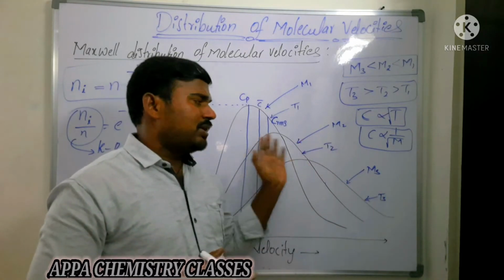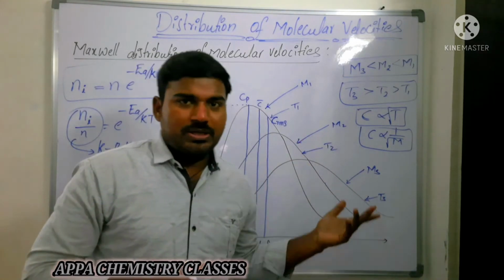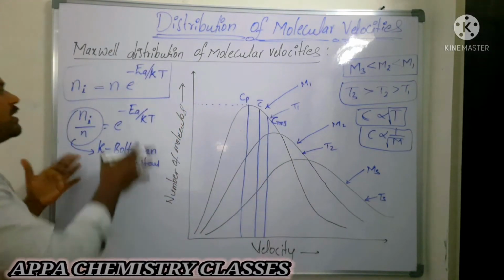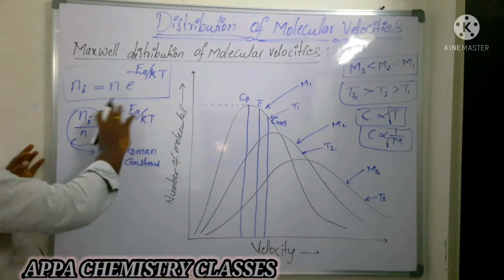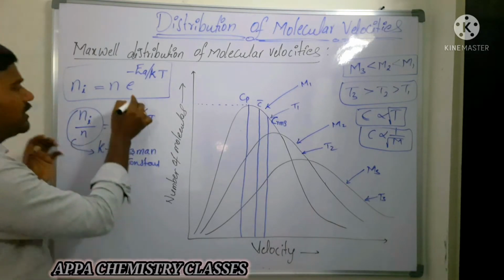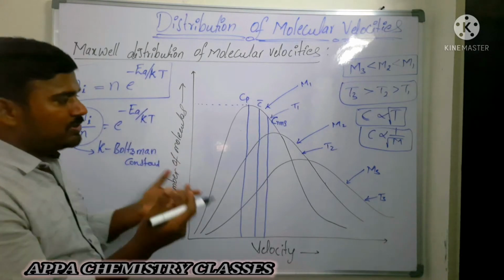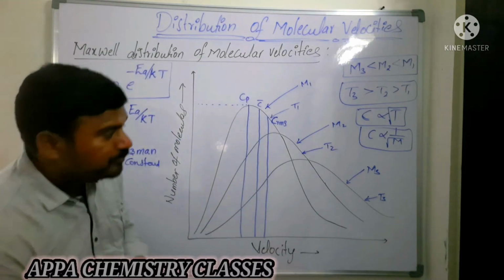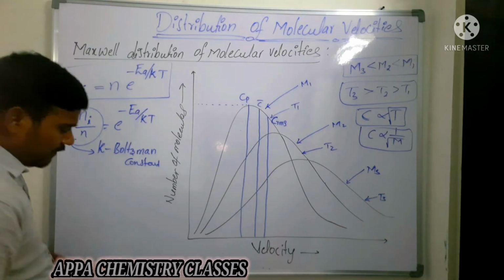As temperature increases, their molecular weights also increase. Is that clear? Distribution of molecular velocities and the Boltzmann equation, which gives the relation between the Boltzmann constant and temperature. Here EA is what? Activation energy of the gas molecule. Is that clear? Next we are going to see the types of molecular velocities.